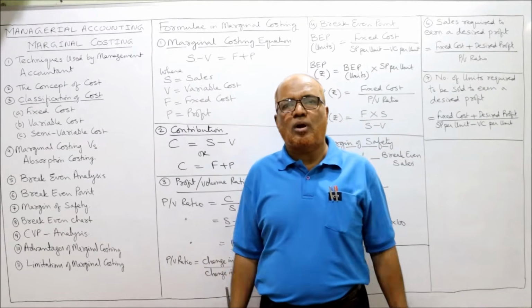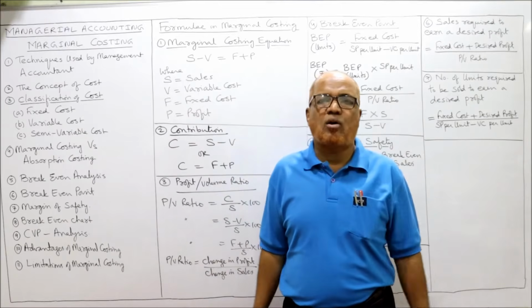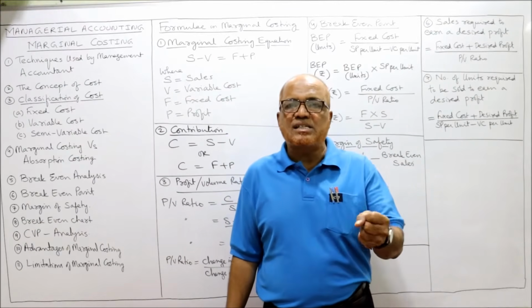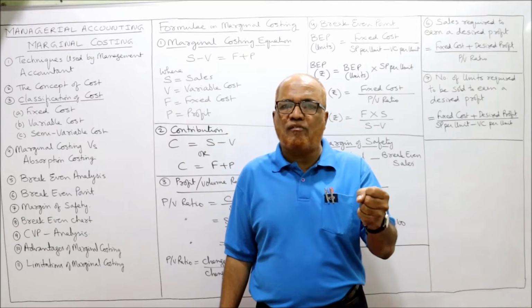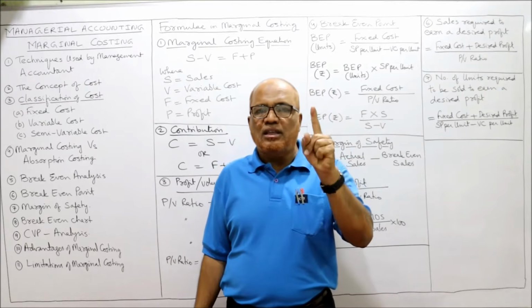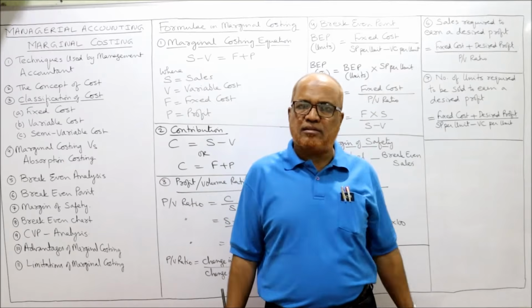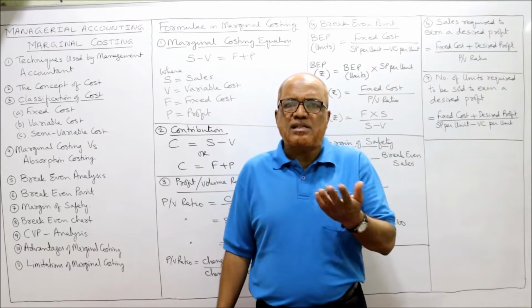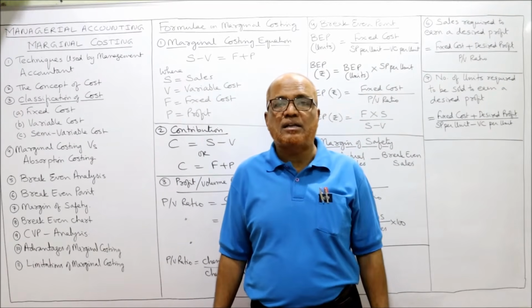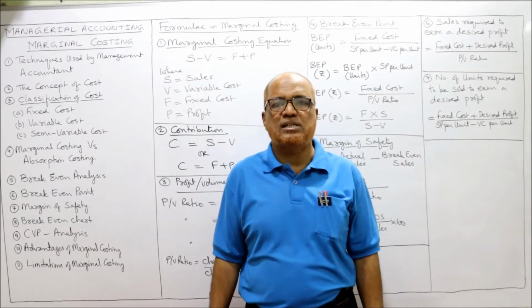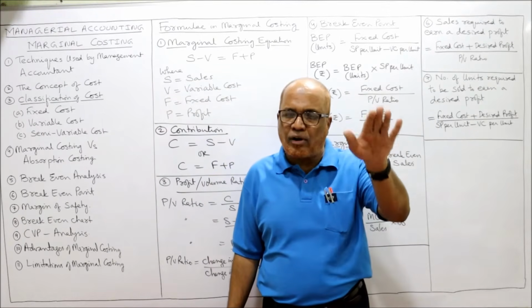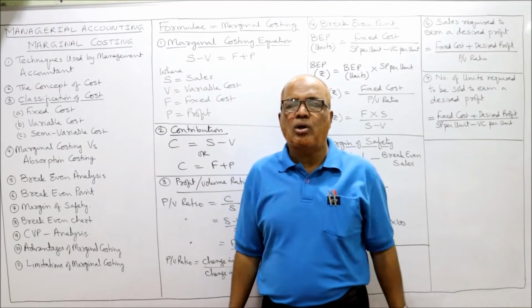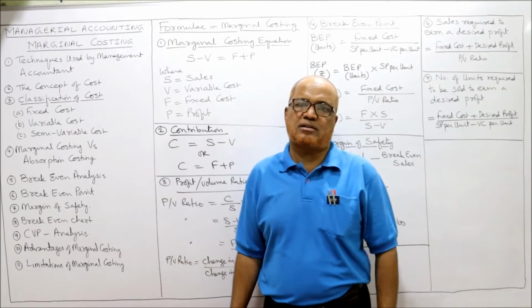Why is it necessary to control the cost? Nowadays the market is very competitive. Only the fittest can survive. So if a business wants to increase profitability, two options are there. The first option: increase the selling price. If we increase the selling price, our profitability will increase. But that is not so easy, because if we increase the selling price, the demand for our product will come down, because there is a lot of competition in the market.